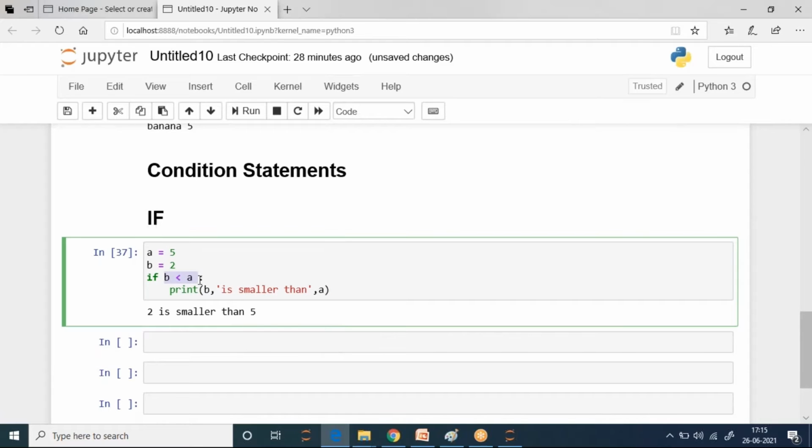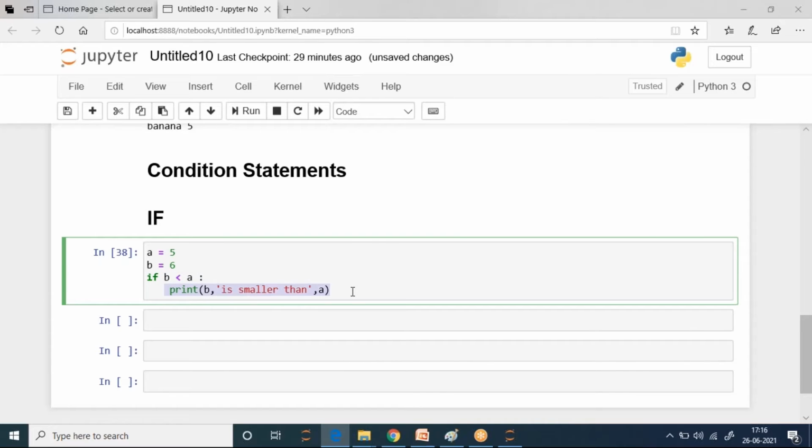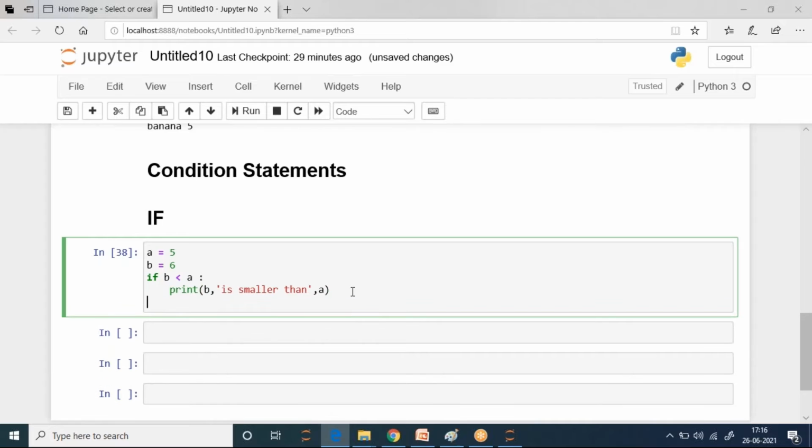It's just a basic condition. What you have to remember is that if this condition is true, only then the code inside runs. The space is there, no? Anything you write after the space is inside my if condition. Whenever this condition is true, this inside block will execute. Now if I make it 6, I will see nothing happening. Why? Because this is not true anymore, so this block will not execute. So what I have to do is make another statement where a is smaller than b.